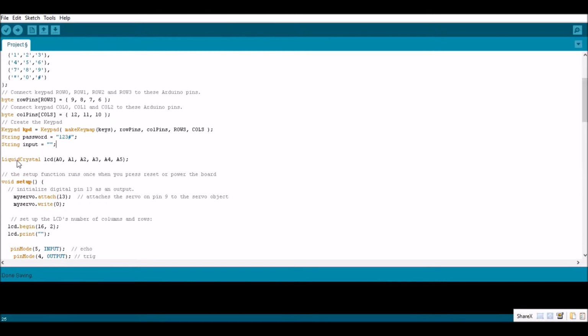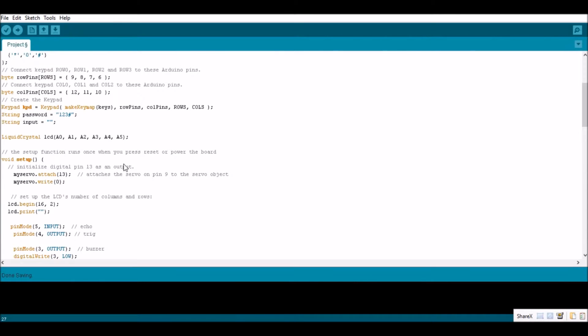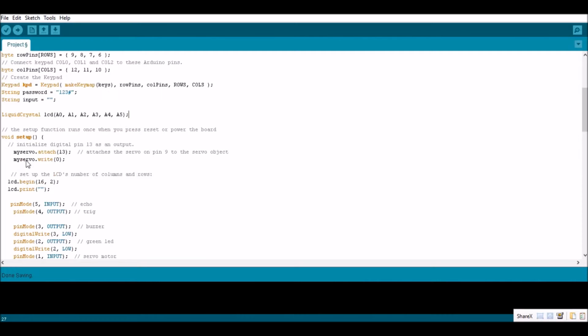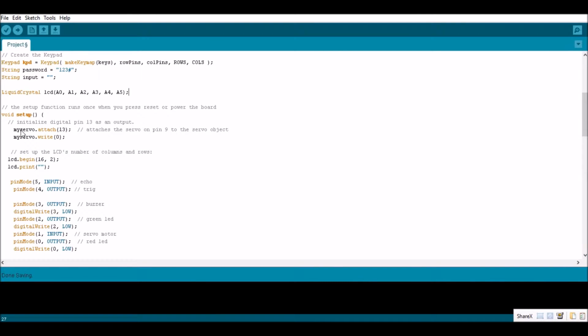Then we used the liquid crystal, which is the LCD. We used the analog pins from A0 to A5 because we didn't have space on the digital pins. Next, here's the setup. We attached the servo at pin 13.